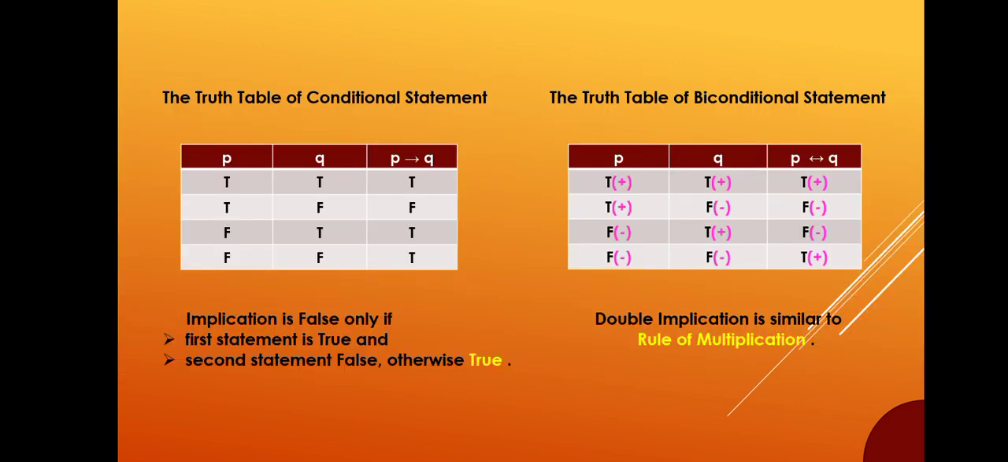In the truth table of implication, remember that it is false only if the first statement is true and the second statement is false, otherwise true. And the truth table of double implication is similar to that of multiplication rule if we consider T as plus and F as minus. However, this rule is only a help for learning purpose.